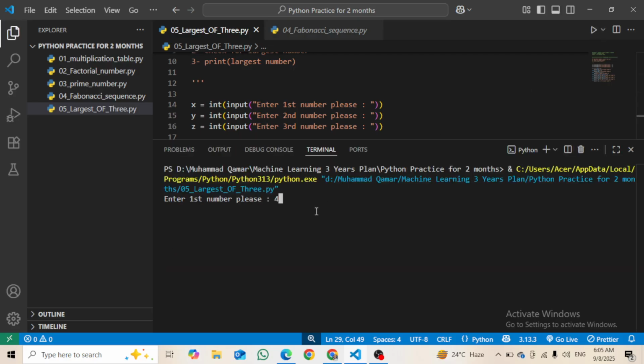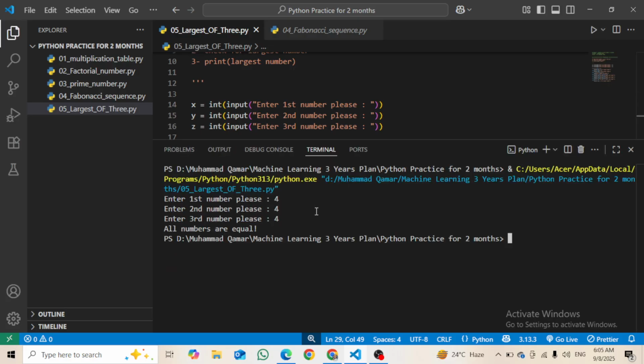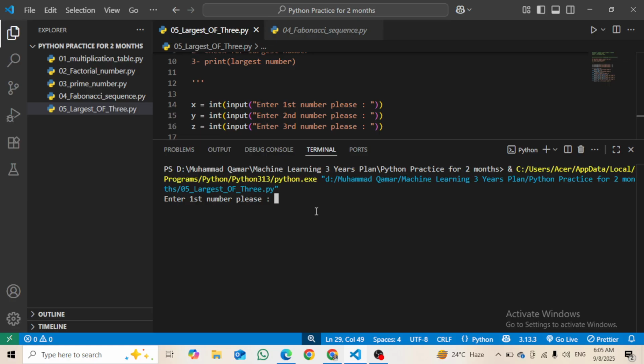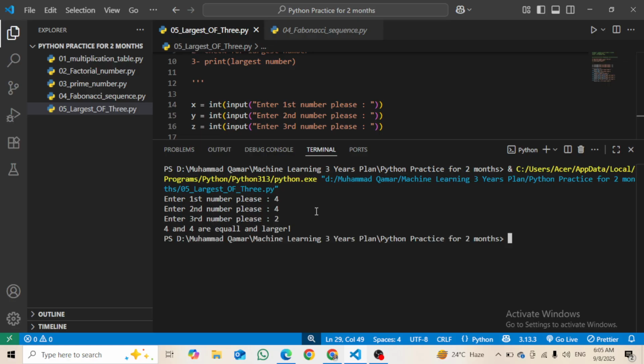So we have now 4 4 4 and all numbers are equal. Then again clear the terminal, run it again. This time 4 4 and 2. So 4 and 4 are equal and larger. Okay, and then again clear it.